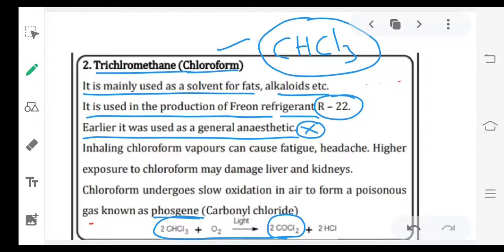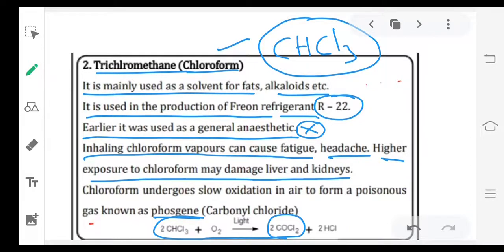Earlier it was used as a general anesthetic, but nowadays we are not using it as an anesthetic, because when it is exposed to sunlight, it will form a poisonous gas, COCl2, called phosgene. So phosgene is a poisonous gas. It is dangerous to use this compound as an anesthetic. Next, inhaling chloroform vapors can cause fatigue, meaning feeling tired, and headache. Higher exposure to chloroform may damage the liver and kidneys also.